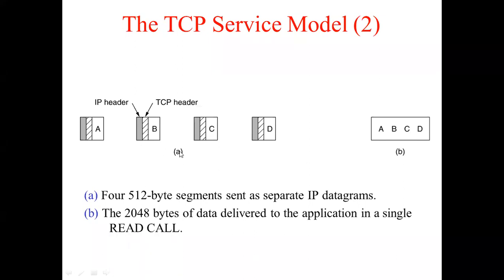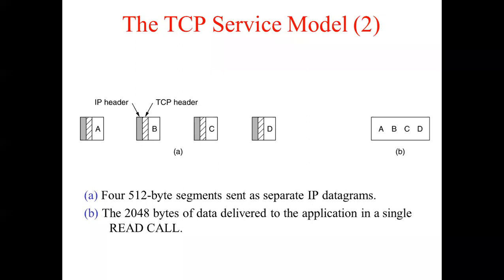Or it can also put two 512 byte chunks together to form one 1024 byte segment, and another 1024 bytes another segment. So now we have four chunks. Two chunks can be put together to form one, another two chunks can be put together to form one segment.